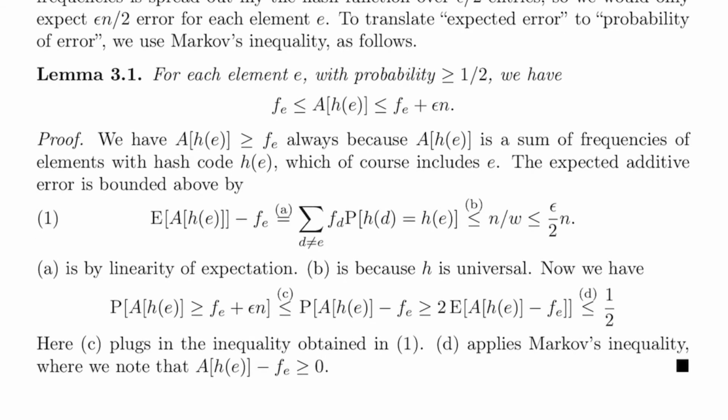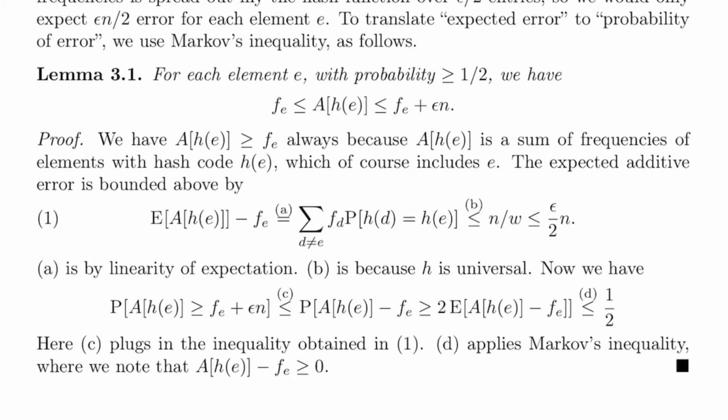The expected additive error is bounded above by the expected value of A_H of E minus the frequency of E, which is equal, by linearity of expectation, to the sum over all elements D not equal to E of the frequency of D times the probability that D has the same hash code as E. Because H is universal, and the sum of frequencies adds up to n, this is less than or equal to n over W, and by definition of W, that's less than or equal to epsilon over 2 times n.